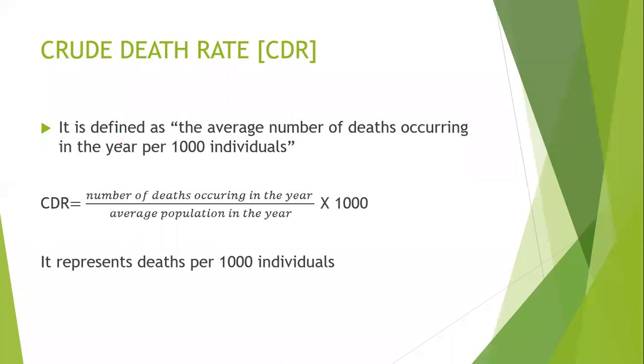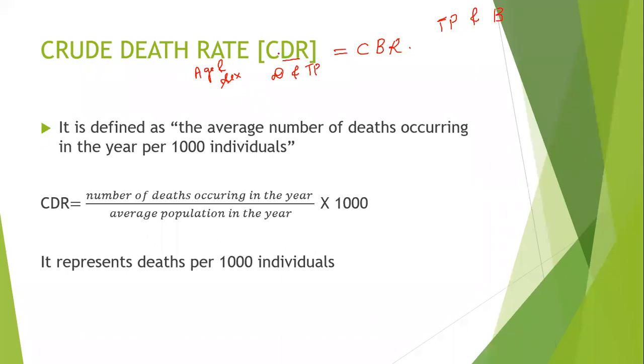Coming to the first concept, that is crude death rate, that is CDR. This is similar to CBR, that is crude birth rate. In crude birth rate, what were we considering? We were considering the total population and the births. So in the crude death rate, what are we considering? We are considering the deaths and the total population. In this method, like CBR, we are ignoring the age and the sex composition. We are ignoring these two concepts.